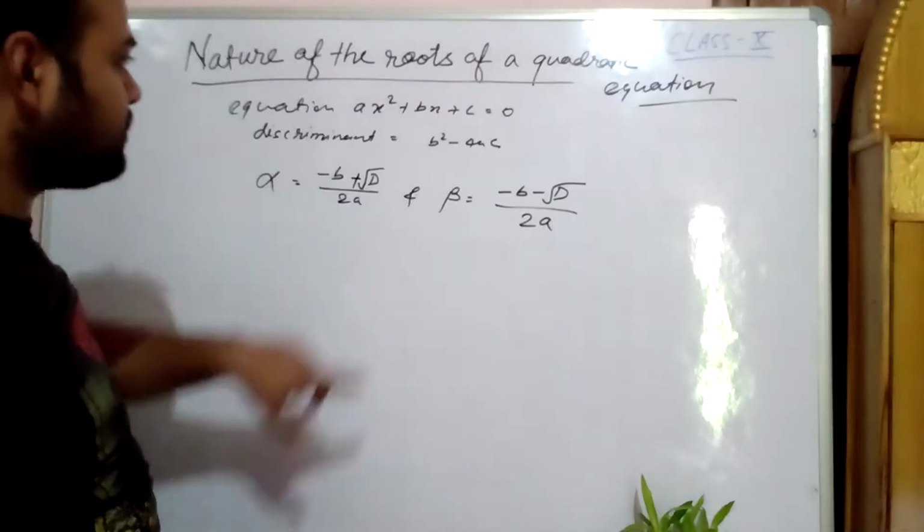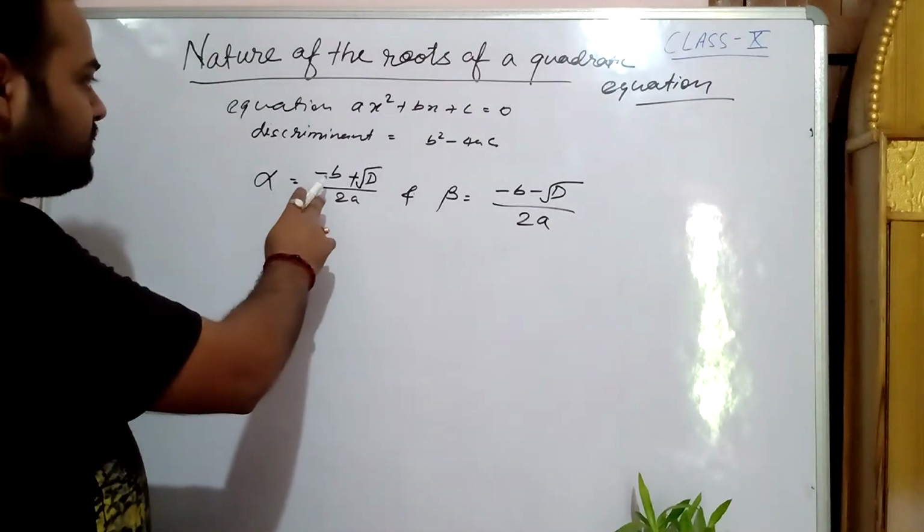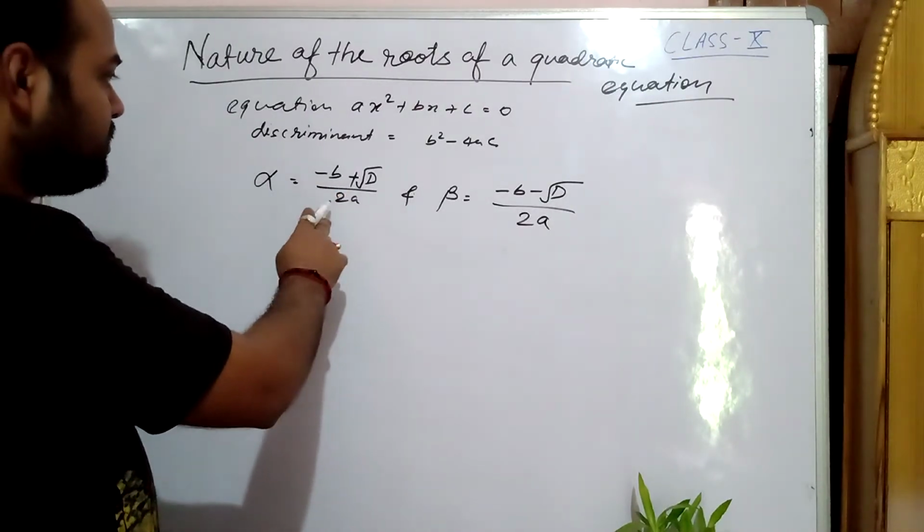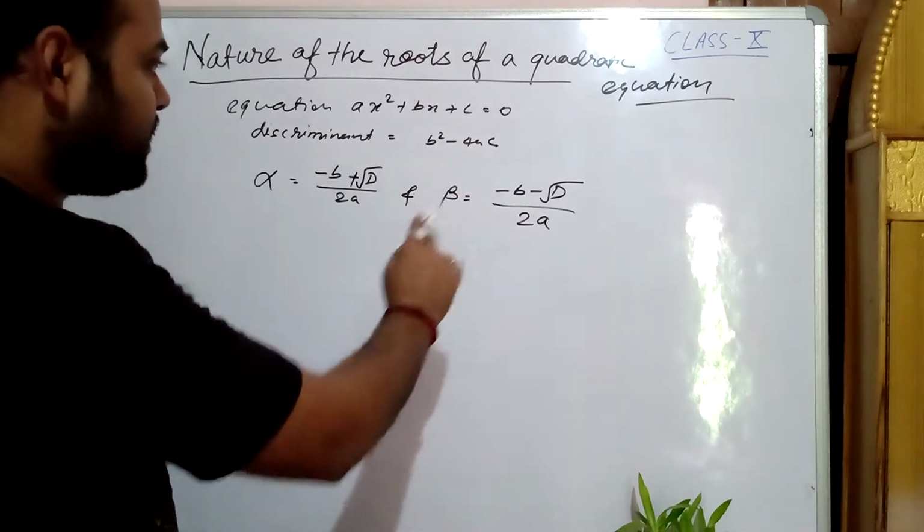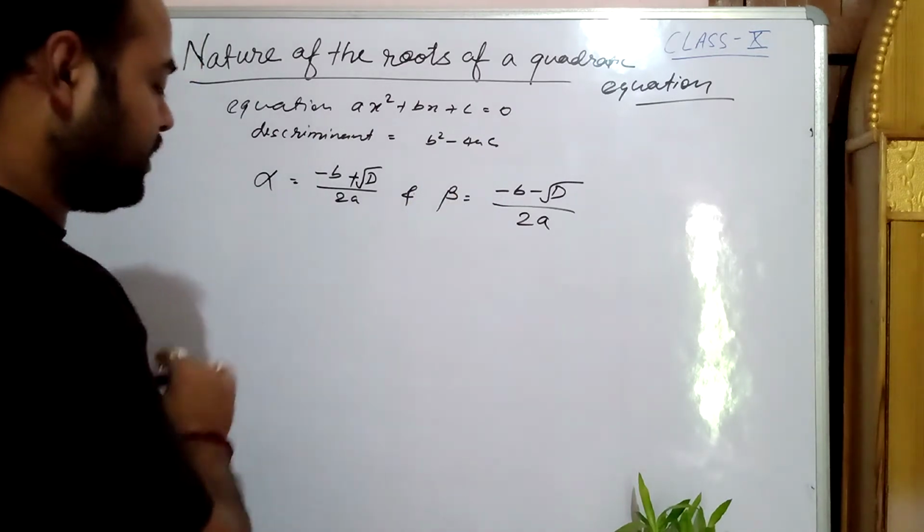Here d is the discriminant, which is equal to b square minus 4ac. Alpha is equal to minus b plus root under d by 2a, and beta is equal to minus b minus root under d by 2a.